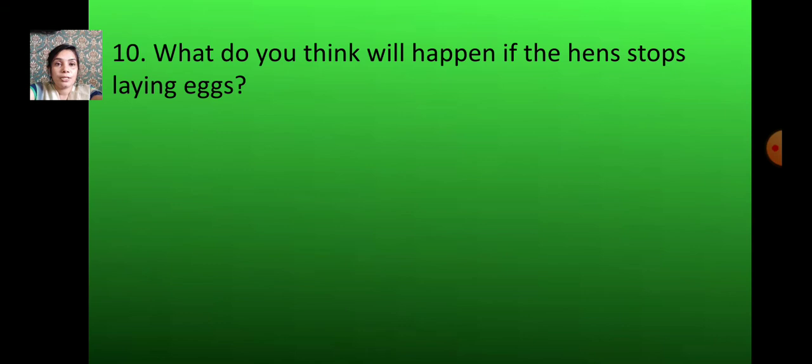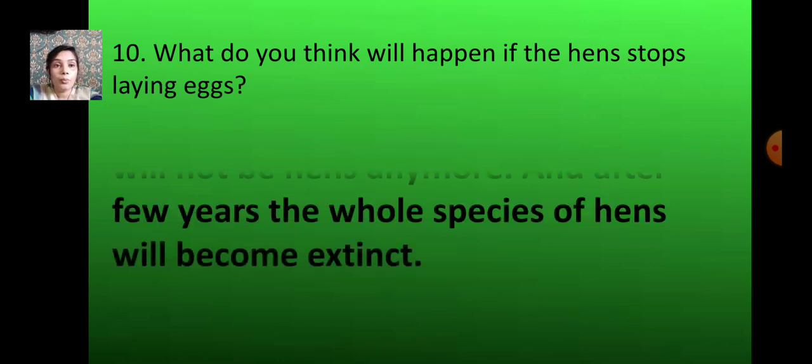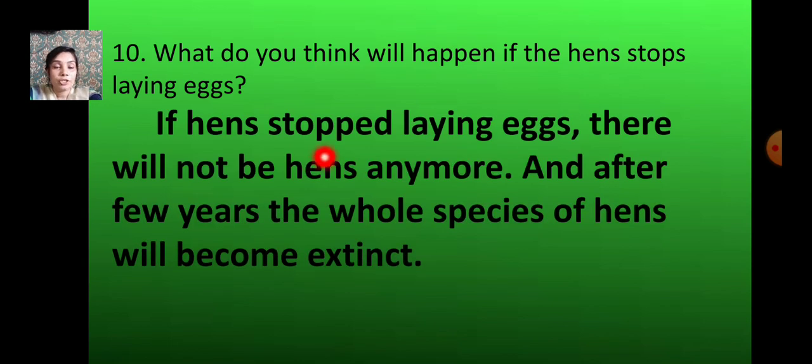Number 10. What do you think will happen if the hens stop laying eggs? The reproduction will stop and they will not exist in the world. If hens stop laying eggs, there will be no more hens.